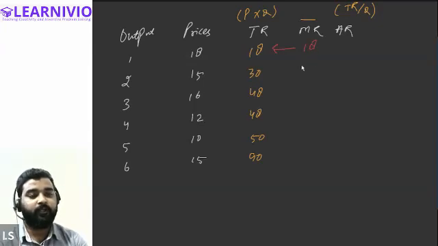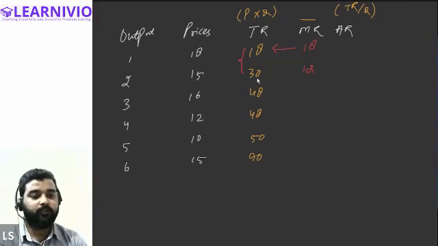Now, for calculating the marginal revenue at the second, third, fourth, fifth and sixth unit, we will consider the changes arising in the total revenue. Total revenue rises from 18 to 30, so there is an increase of 12 rupees; the marginal revenue is 12.